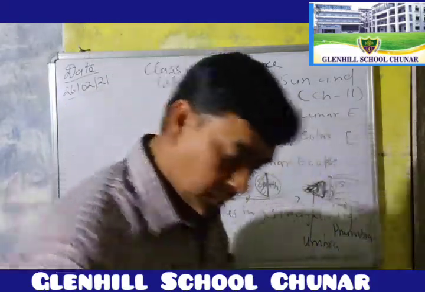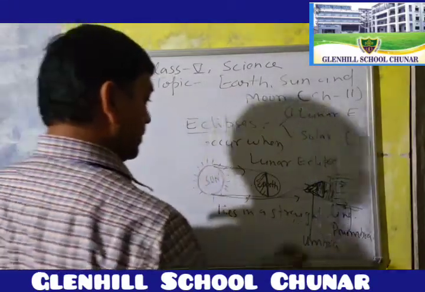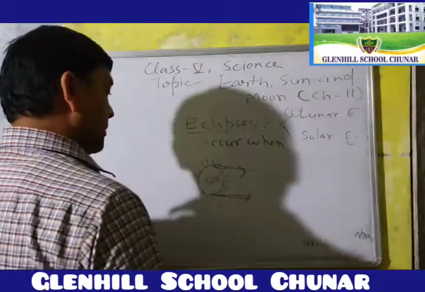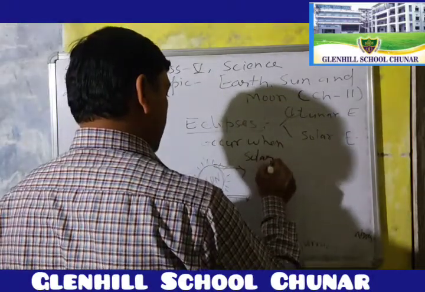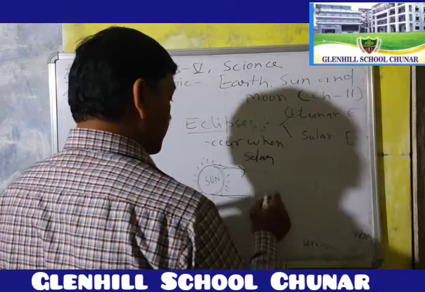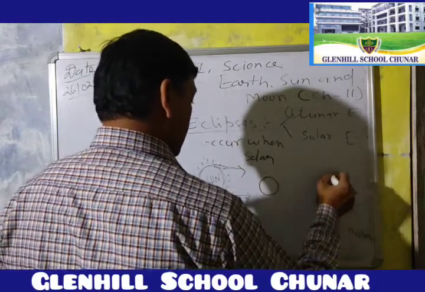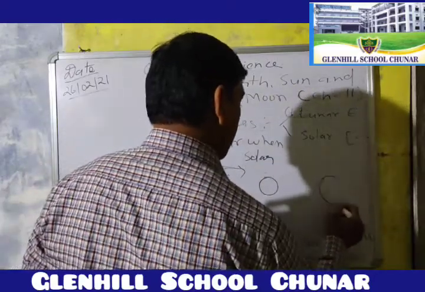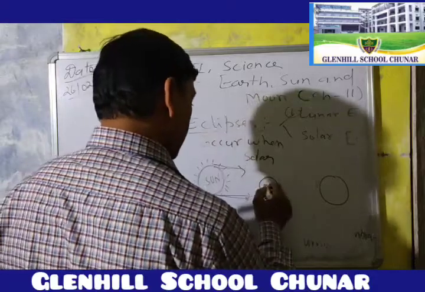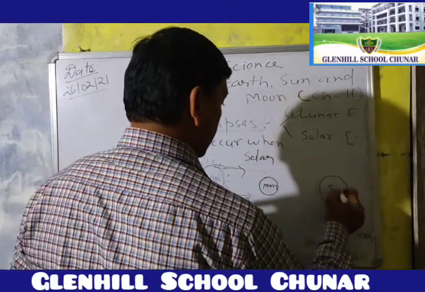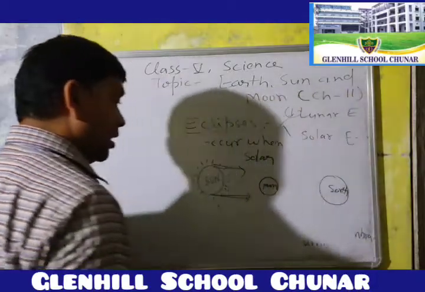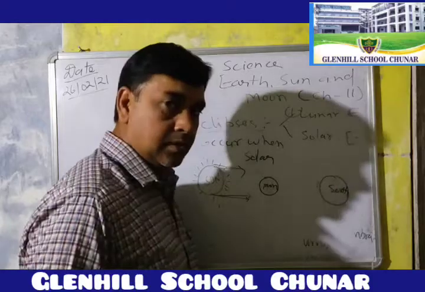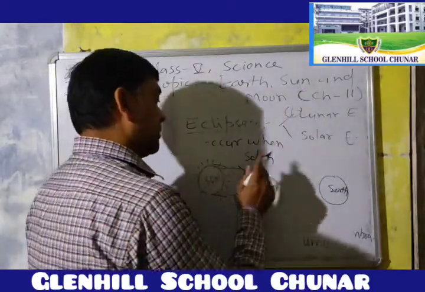And what is the solar eclipse? Same thing. When the moon comes between the sun and Earth and casts its shadow on the Earth's surface, it is called the solar eclipse.